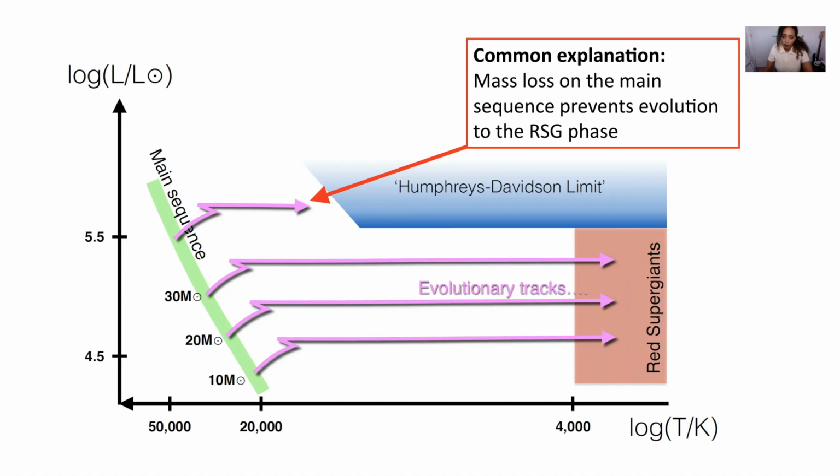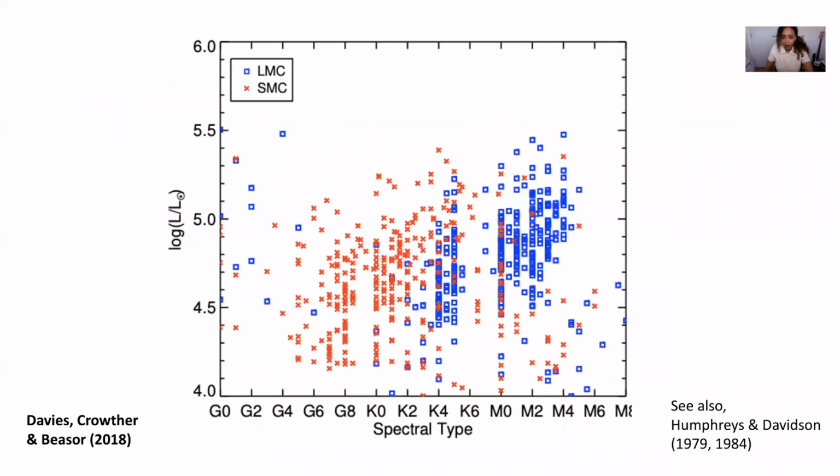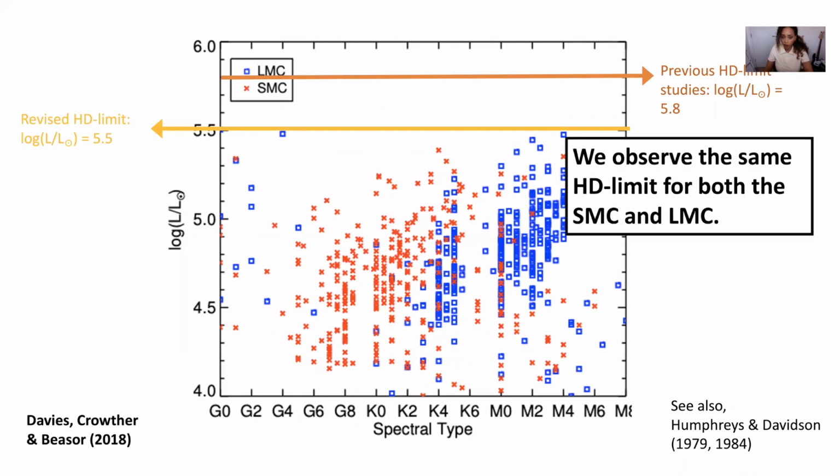However, mass loss rates depend not only on mass, but also on metallicity, where more metal-rich stars will have stronger winds. So this means that if the HD limit is caused by mass loss from these winds, then we'd expect to observe a lower limit for higher metallicity galaxies. So this limit was first estimated to be around 5.8. However, more recent observations of the SMC and LMC show a revised limit of approximately 5.5 for both galaxies. And this is despite a difference in metallicity of around a factor of 2.